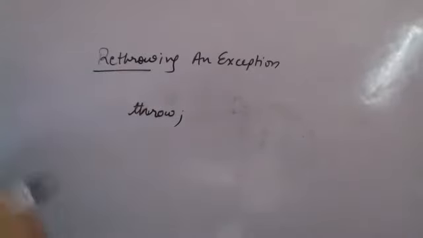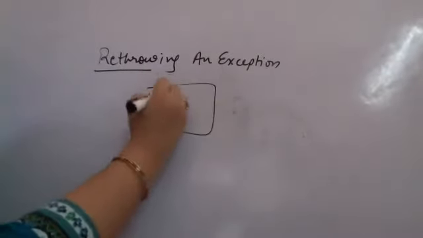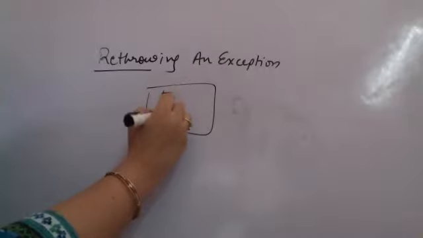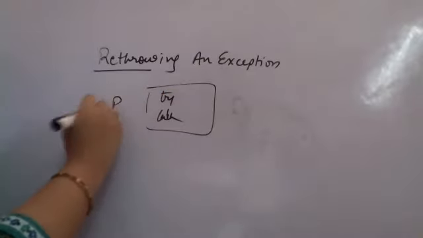Let's take a very small example. Through the programming, we'll understand what is happening. Supposedly, I am calling a function where I have a try catch block, and I'm already calling another try catch block from one of the try catch blocks itself. So from the parent block, I'm calling a child block. There is a parent block which has its own try and catch. This is my parent block.